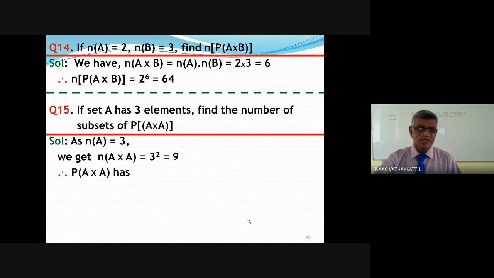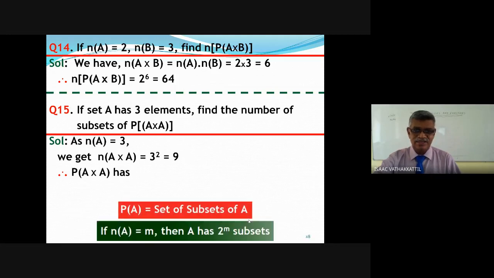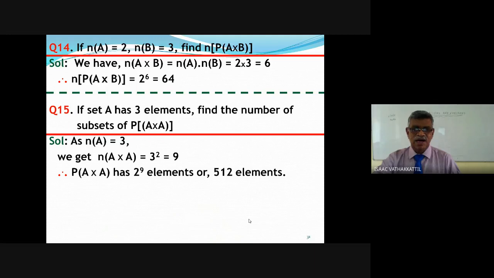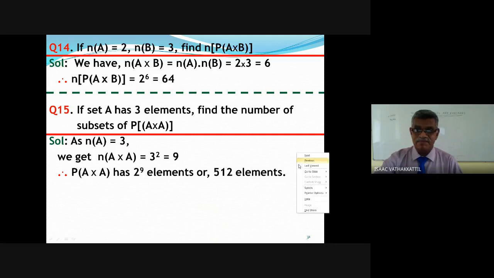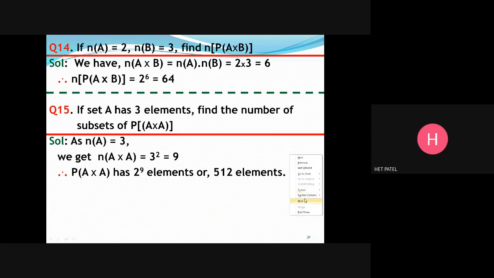The power set of A cross A has 2 raised to 9 elements, that is 512 elements. But that is not our question. What is the question? You have to find subsets.